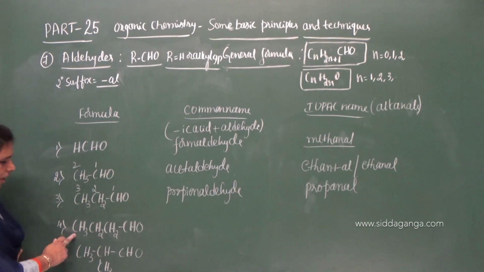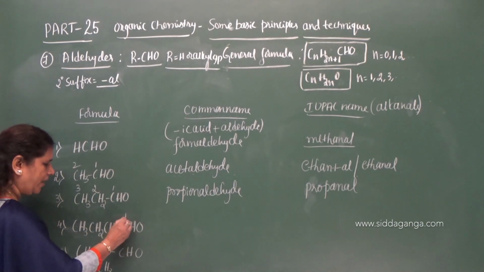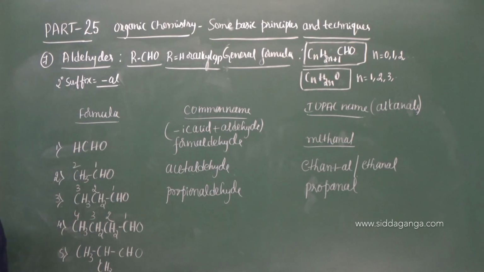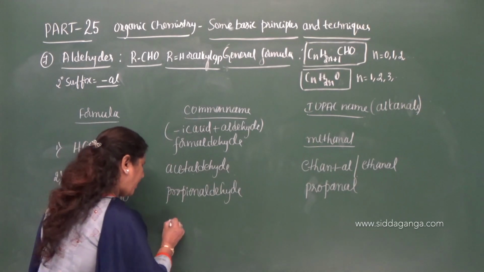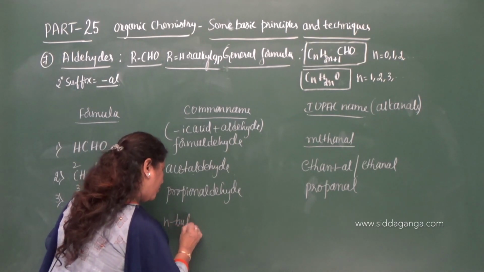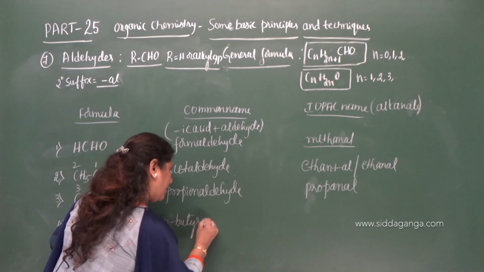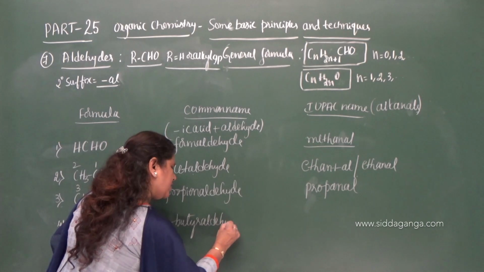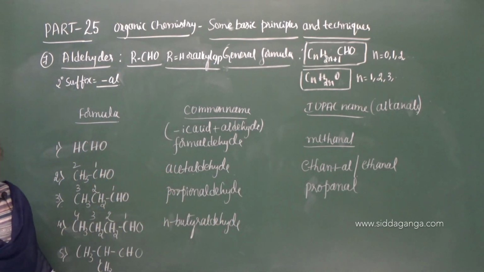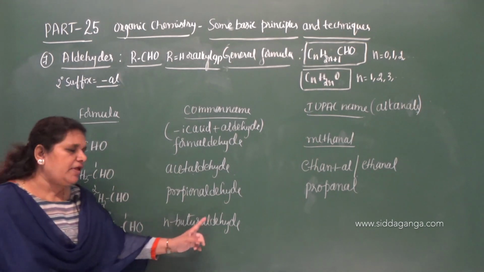Now, 1, 2, 3, 4. So containing 4 carbon atoms, the name of the carboxylic acid containing 4 carbon atoms will be butyric acid, and here you have to write n. Butyric: remove ic acid and add aldehyde, then it will be butyraldehyde, n-butyraldehyde.